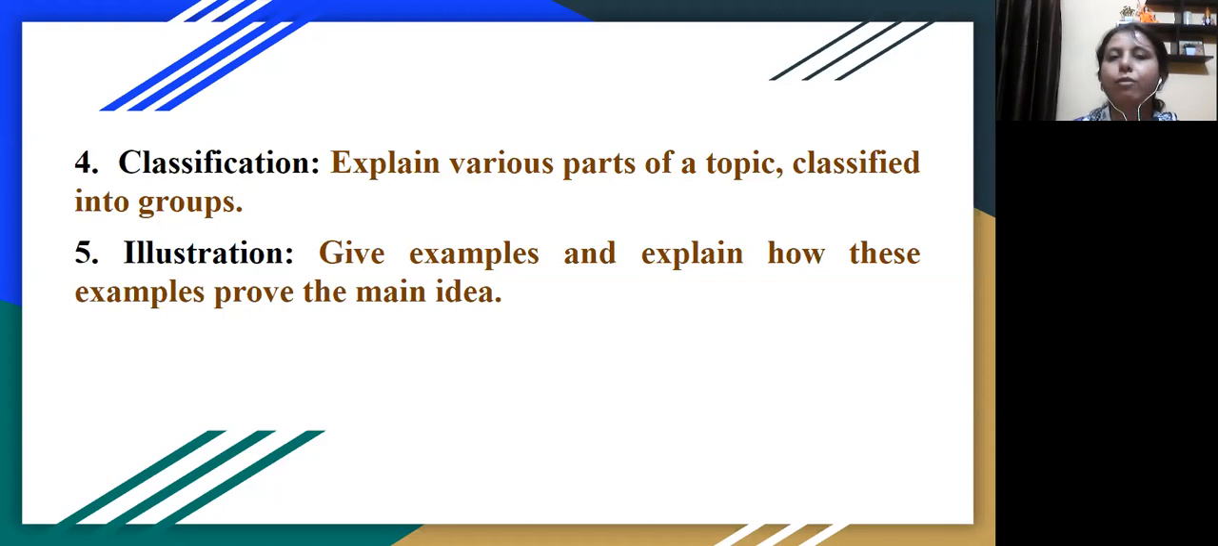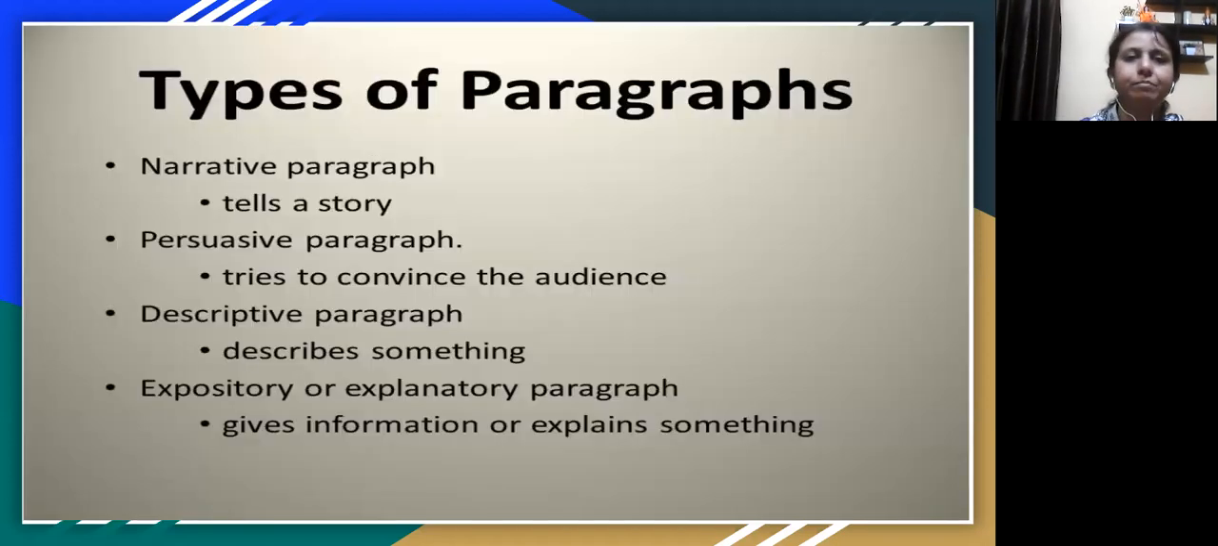So on the basis of how you write a paragraph or the purpose for which you write it, paragraphs have been broadly classified into 4 types. What are they? Narrative, persuasive, descriptive, and expository or explanatory. So it can be a narrative kind of a paragraph wherein you are telling a story, explaining the idea through a story, or it can be a persuasive paragraph where you're using arguments and logic to prove your point and convince the audience of your point. It can be descriptive where you are describing something.